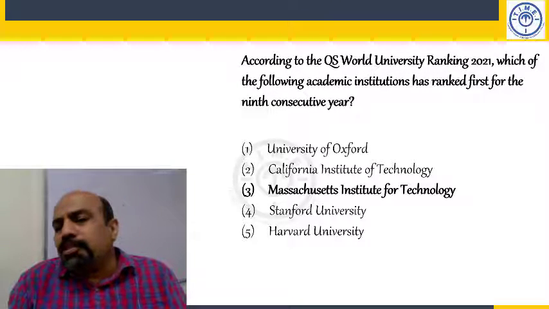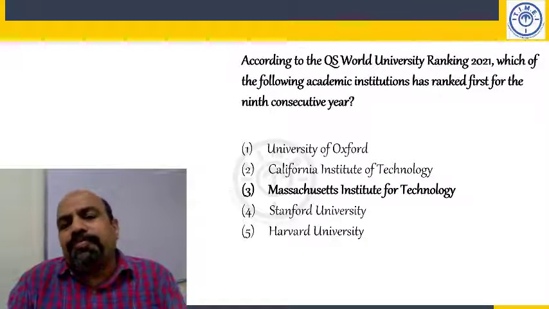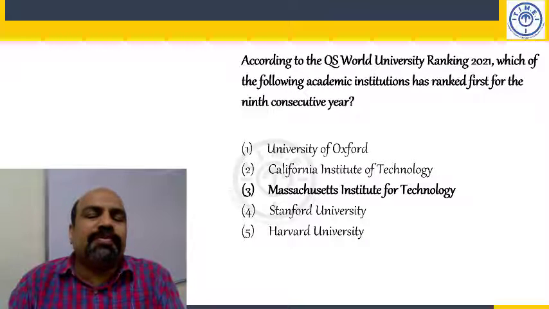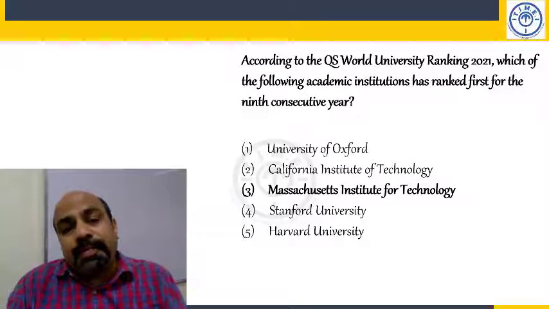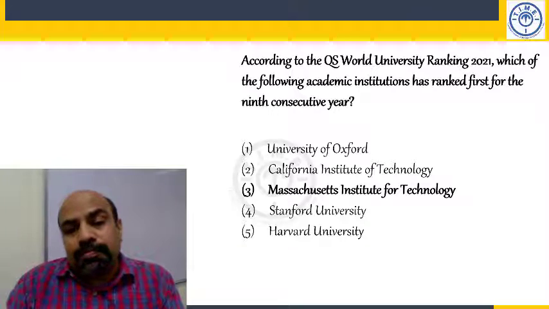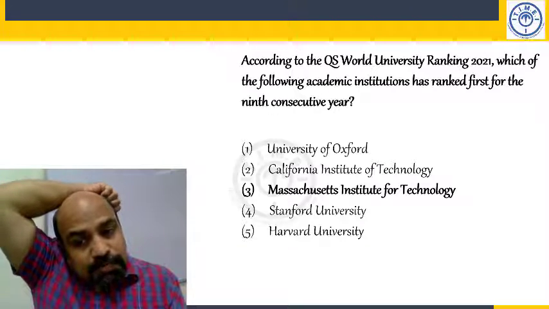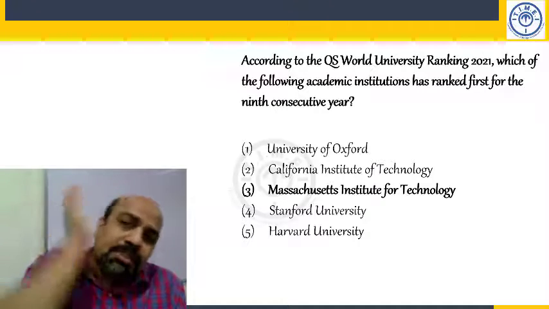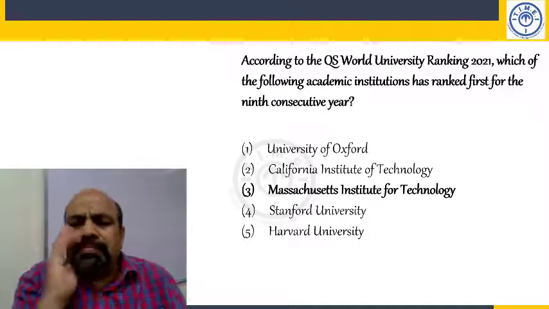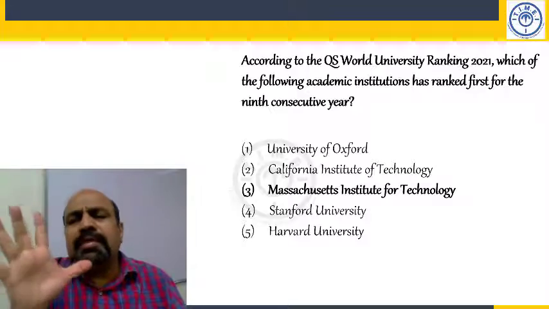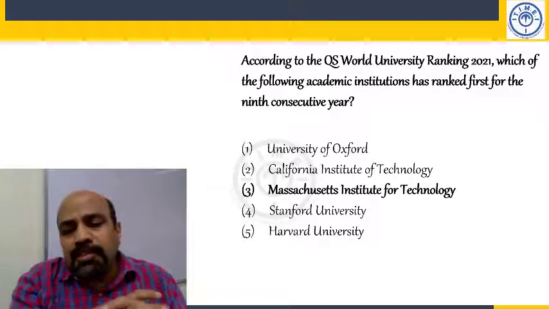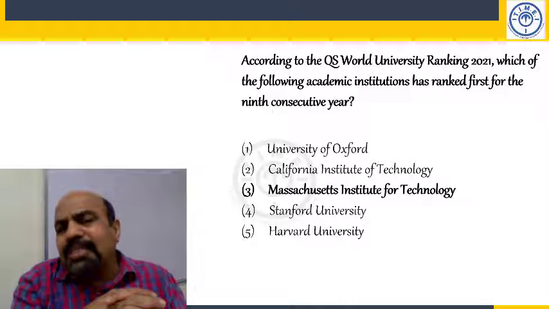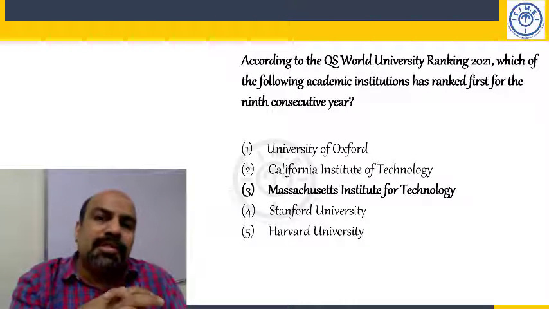According to the QS World University Ranking 2021, which of the following academic institutions has ranked first for the ninth consecutive year? MIT, Massachusetts Institute of Technology. Massachusetts Institute of Technology is in Boston, America, East Coast of America. The place to go for sciences. This is the world's leading institute for science and engineering.